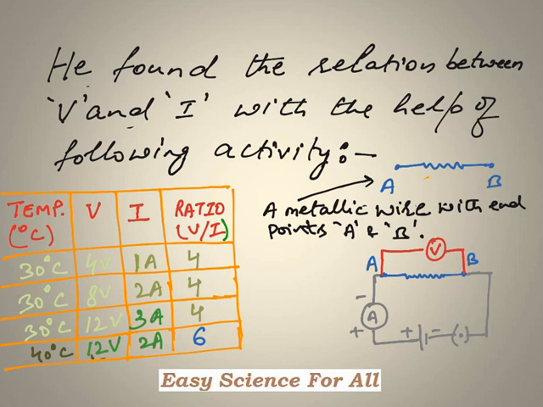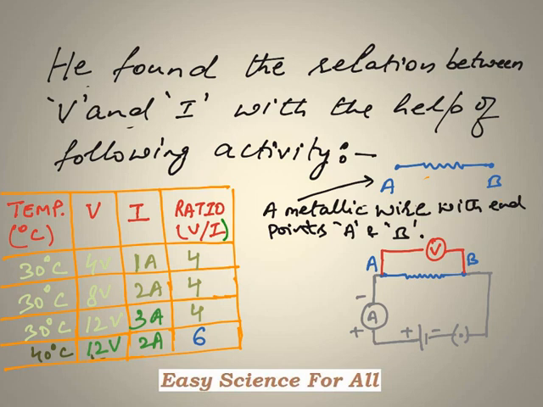In this circuit, the ammeter A will be used to measure the current that is going to flow through the AB wire, whereas the voltmeter V will be used to measure the potential difference between the endpoints A and B of the wire. As you can see from the table, we would be considering 4 different cases in this activity.